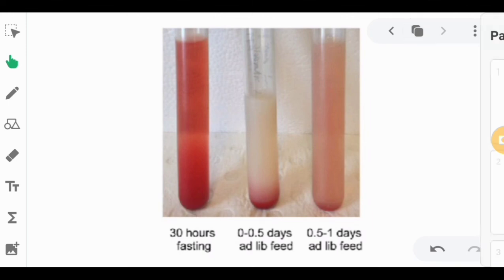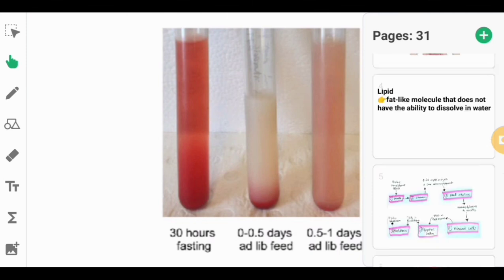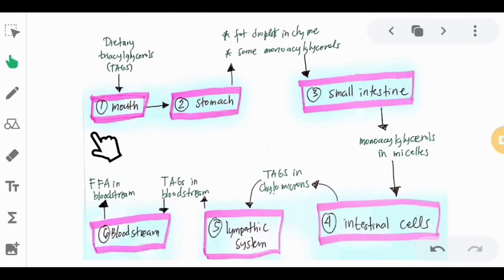So let us have a summary for that. Digestion of lipids starts when you take in dietary fat through your mouth, and the saliva has no effect on the physical digestion of fat in your mouth. That will pass into the stomach, where it will produce chyme, which is a combination of gastric juices and the churning effect of digestion. This is a semi-liquid form of fats. So that is a fat droplet.